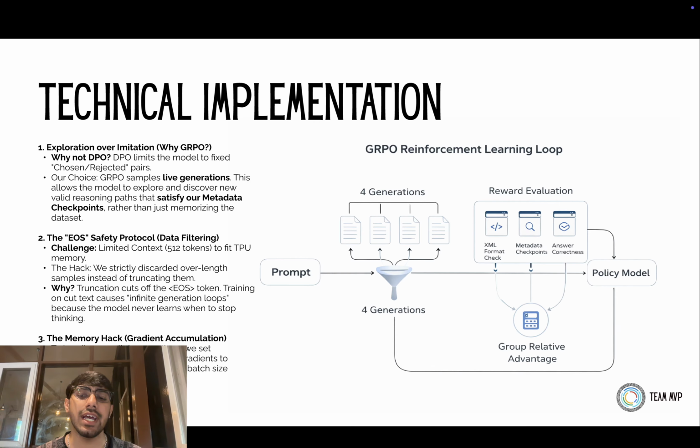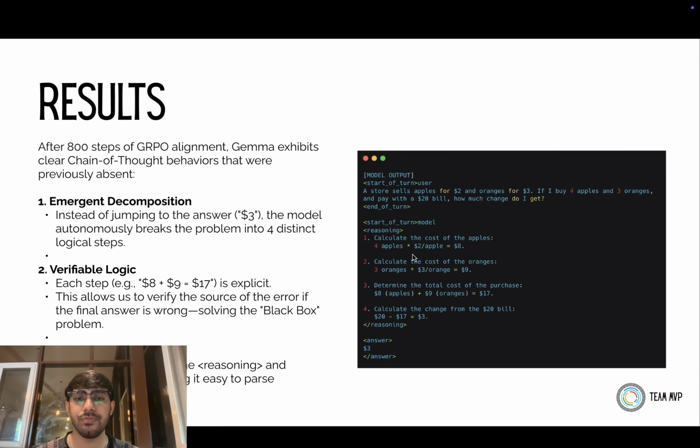The final was the memory hack. The model training wasn't fitting in one TPU session of Kaggle. So I had defined micro batch as 1 and mini batch as 4, which allowed me to have the generations happening one at a time, but the accumulation of the gradients of these four generations could happen altogether without having an out of memory crash.